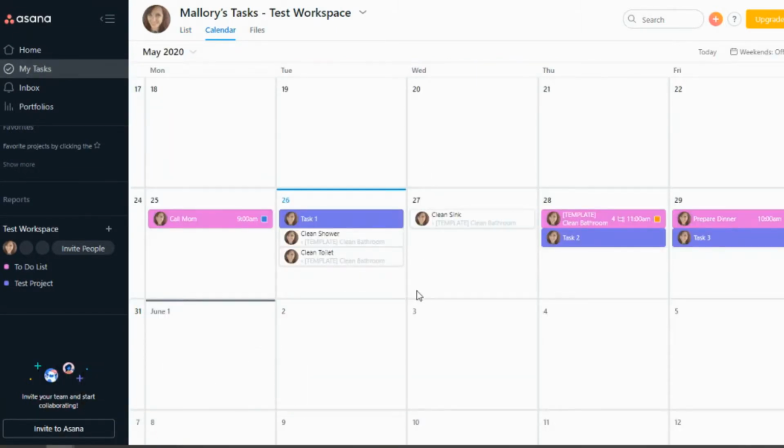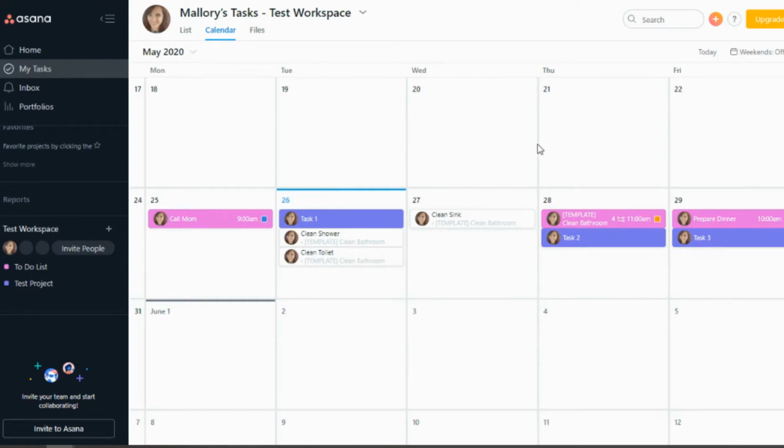Now, what's really nice about this calendar view in Asana is it takes all of your projects and puts it all into one calendar. So you can see here that this color is from this color project, and this color is from this color project. So this is a task related to this project. This is a task related to this project. And then these are actually checklist items that are within this project here.